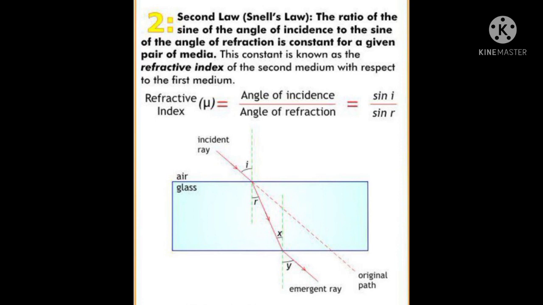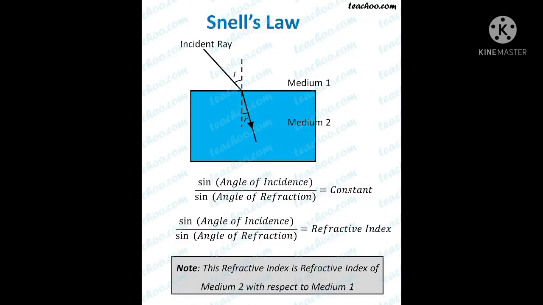Here, two media are present. Those are a rarer medium like air and a denser medium like glass. So, dear students, the incident ray has more speed in air, and the refracted ray has low speed in glass, because that is the denser medium. So, this is about Snell's law.